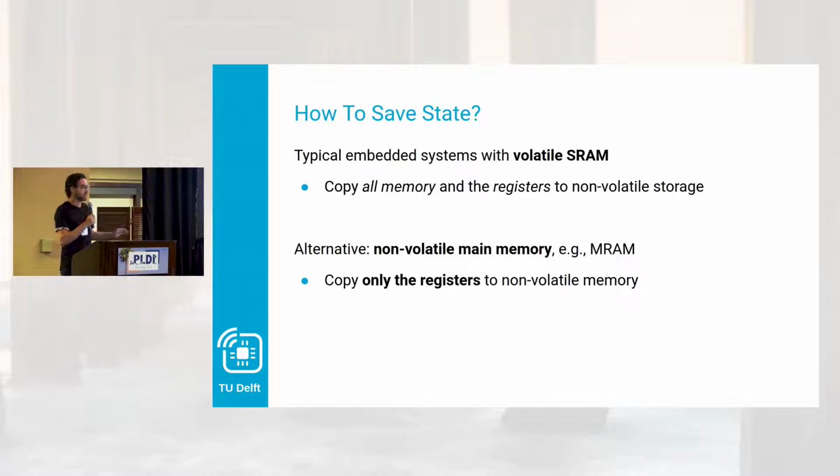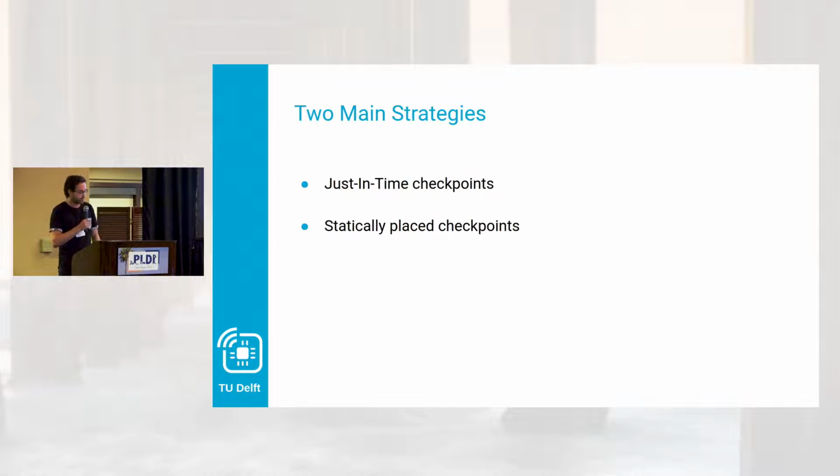So it will just persist across these power failures. And at that point, it gets a lot better because we only have to copy the registers to save the state and restore them when we boot back up. Now, for this, there are two main strategies. You have just-in-time checkpoints and you have statically placed checkpoints. And a checkpoint is essentially saving the state.